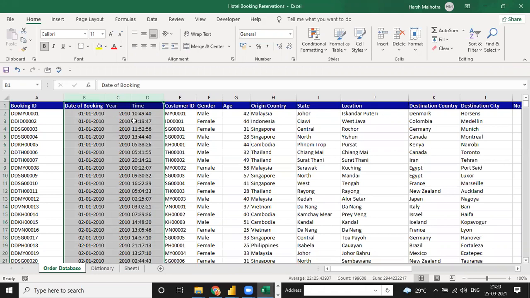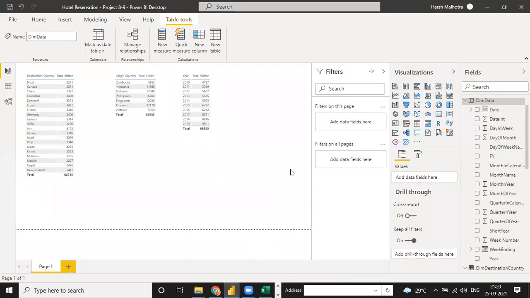And every time when you're doing the task in Excel, you have to go and format the date column into month, year, quarter, day wise, weekend wise, this kind of thing. But when you do the work in Power BI, you don't need to do a manual task. You just need to click one time and your report will be automatic.